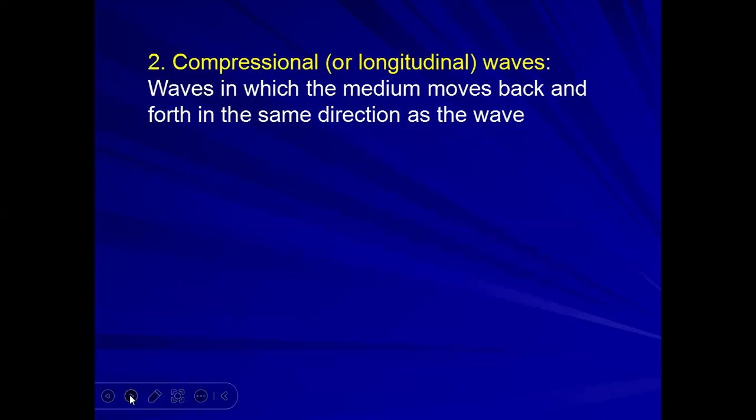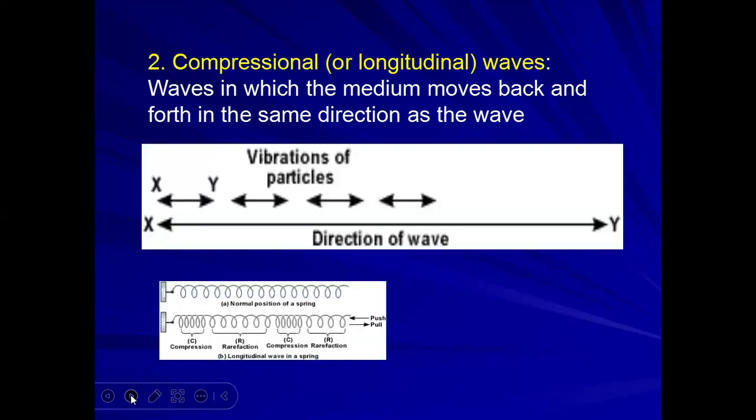Another one is compressional or longitudinal waves. Waves in which the medium moves back and forth in the same direction as the wave moves. Suppose vibrations of particles, and this is the direction of wave. This is the normal position, but after waves, this is compression, rarefaction, compression, rarefaction.